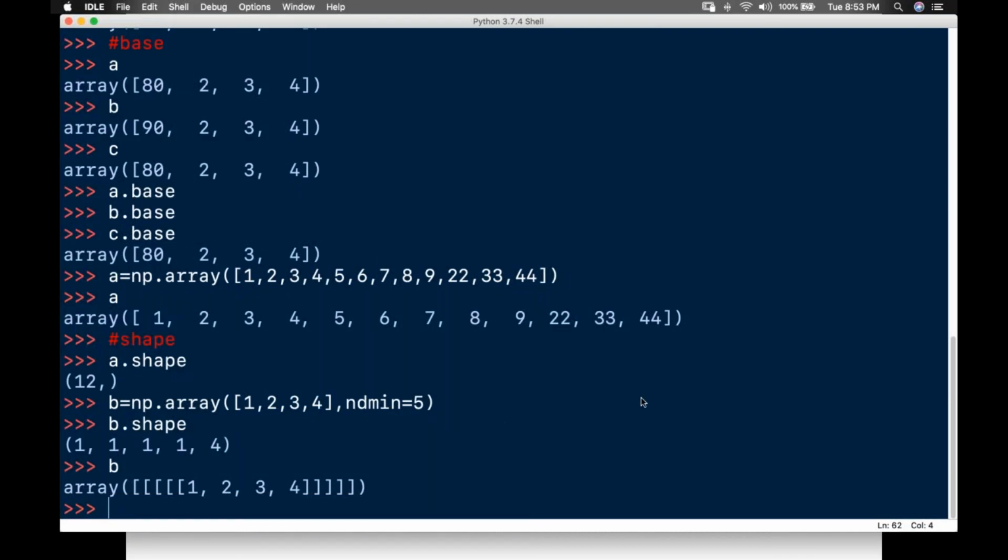By using the shape, you can easily draw the diagram, guys. If you are finding it difficult to draw the block diagram, by using the shape I can easily say: the outside block, inside that another block, inside that another block, inside that another block, and inside that I have 4 blocks. Got it? So this is how I'll be drawing from the shape. I'll tell you how to read the shape and draw the block diagram.